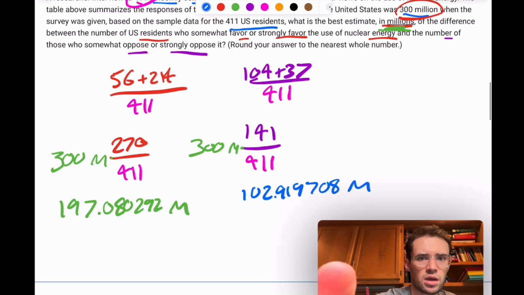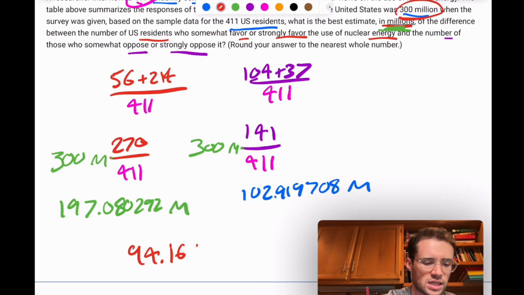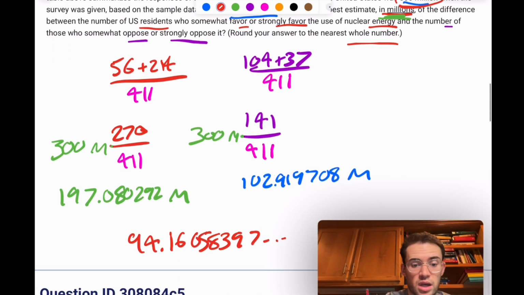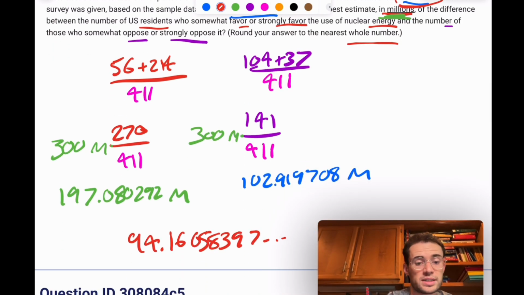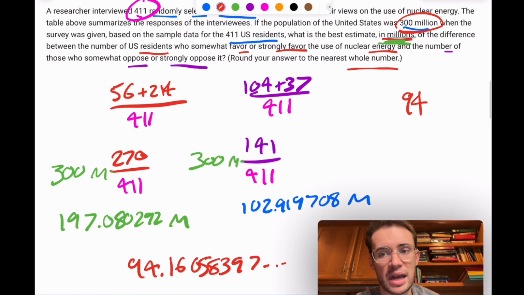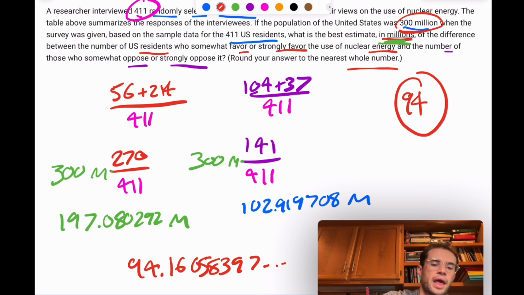And it gives me 94.16058397. And what do they say? Round to the nearest whole number of millions. So 0.1 will round down. It will just be 94 million is the difference between those two. 94. You don't have to write the million because it says how many millions. Just 94. And yeah, I mean, that makes sense.